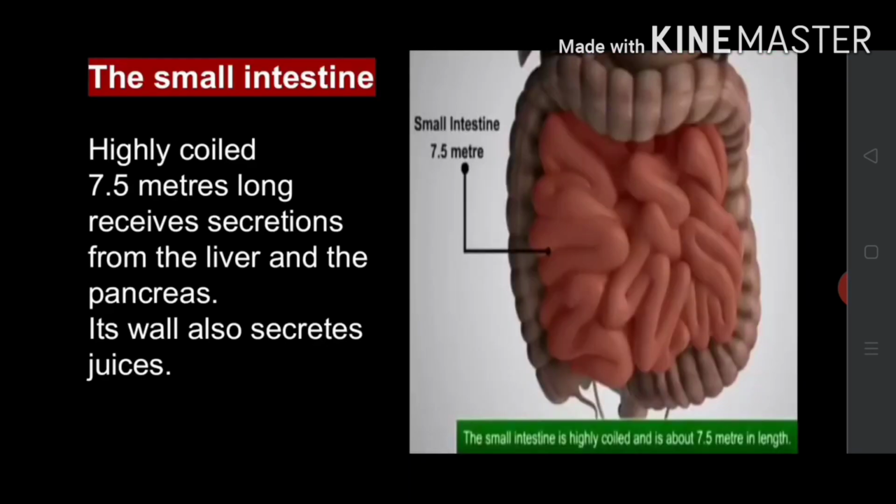Small intestine. It is highly coiled and is about 7.5 meters long. It receives secretions from the liver and the pancreas. Its wall also secretes juices.